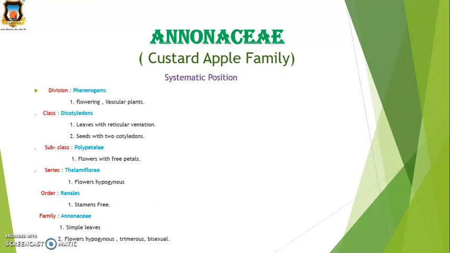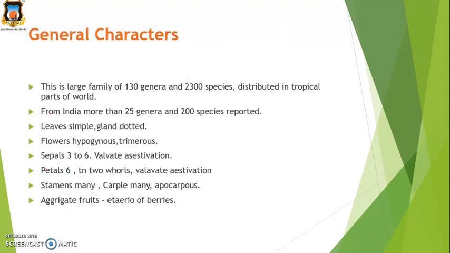Then family Annonaceae. They have simple leaves and the flowers are hypogynous, trimerous as well as bisexual. Then general characters. The Annonaceae family is a very large family. It includes 130 genera and about 2300 species distributed in tropical parts of the world. From India, more than 25 genera and 200 species are reported. Their leaves are simple as well as gland dotted. The flowers are hypogynous, means the position of ovary is superior, means the ovary is above.